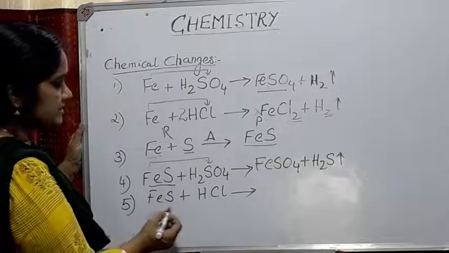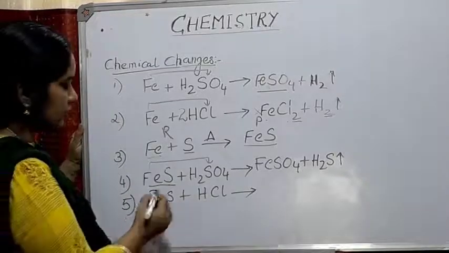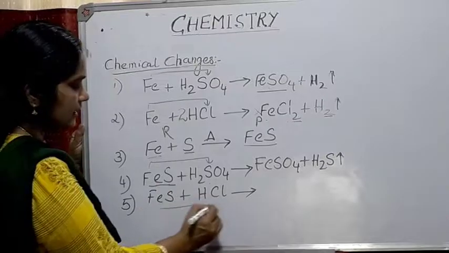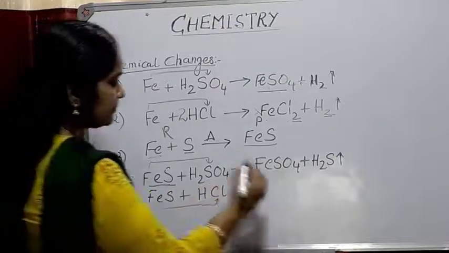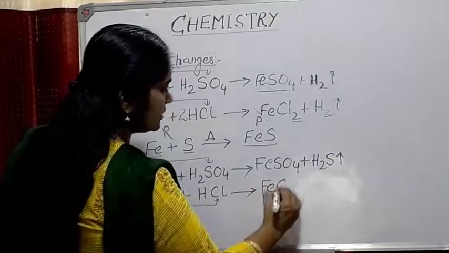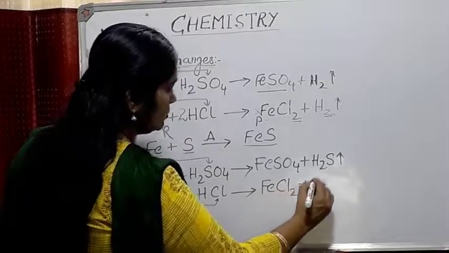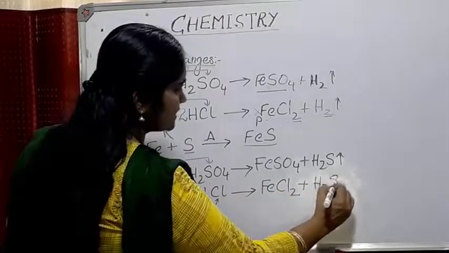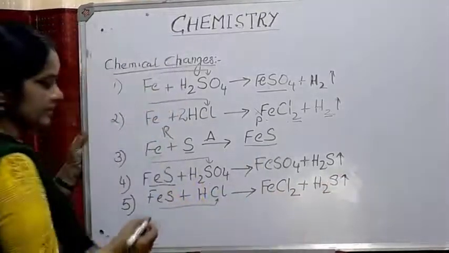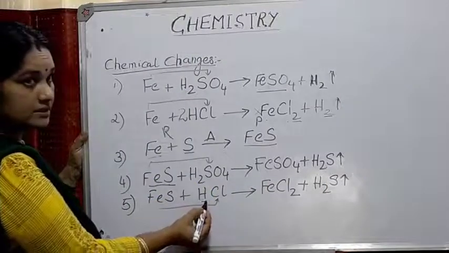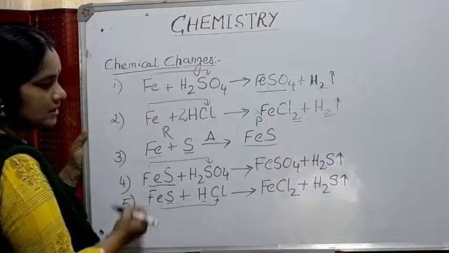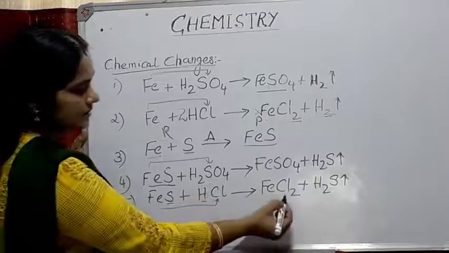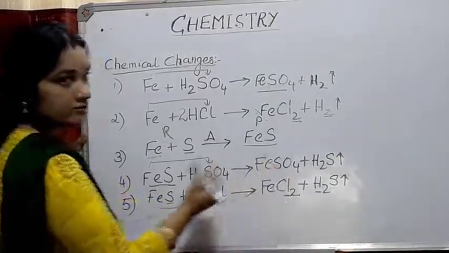Next example, iron sulfide. When it is treated with hydrochloric acid, the iron will react with the chlorine and you will get a salt, iron chloride, FeCl2, and again here you will get a rotten egg smelling gas, hydrogen sulfide. Here there is one atom of hydrogen and one atom of sulfur, and here there are two atoms of chlorine and two atoms of hydrogen.